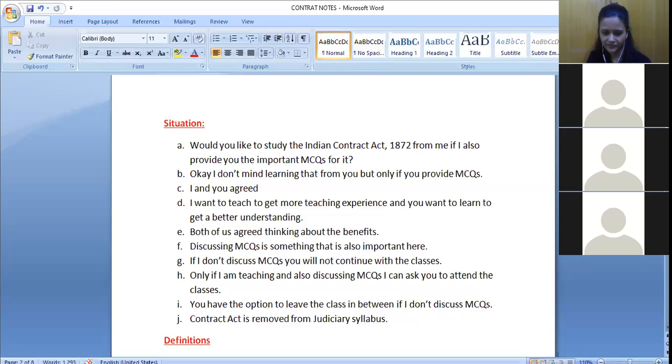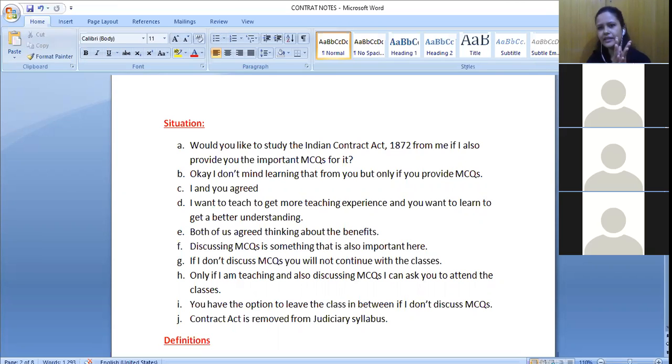Section 2(d) says that when, at the desire of the promisor, the promisee or any other person has done or abstained from doing, or does or abstains from doing, or promises to do or to abstain from doing something, such act or abstinence or promise is called a consideration for the promise. We will discuss this definition later in more detail.